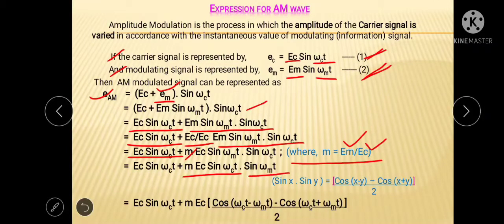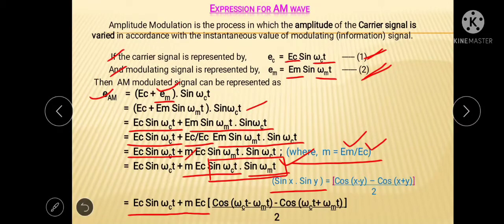In the next part we can write the first term as it is, which is Ec sine omega ct plus mEc as it is. And now for this next part we have to use the formula of trigonometry as sin x into sin y equals cos(x minus y) minus cos(x plus y) upon 2. So we have to use this formula for these two terms.